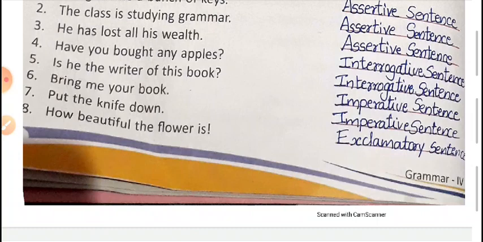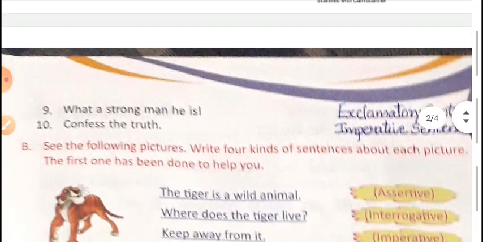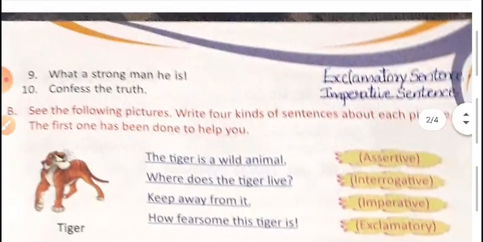Now, eighth question, how beautiful the flower is. So at the last we put an exclamation mark. That's why it is exclamatory sentence, and this sentence is showing our sudden feeling, happiness. So exclamatory sentence. Now next page.